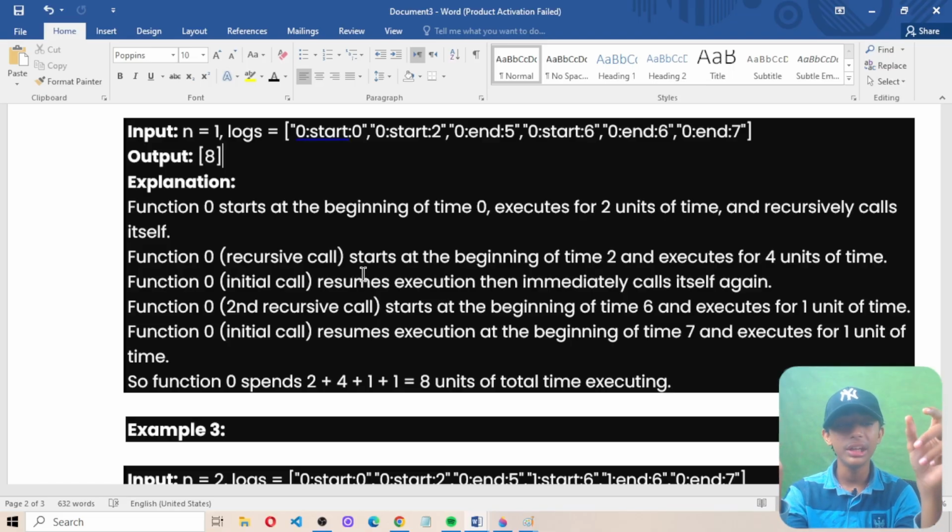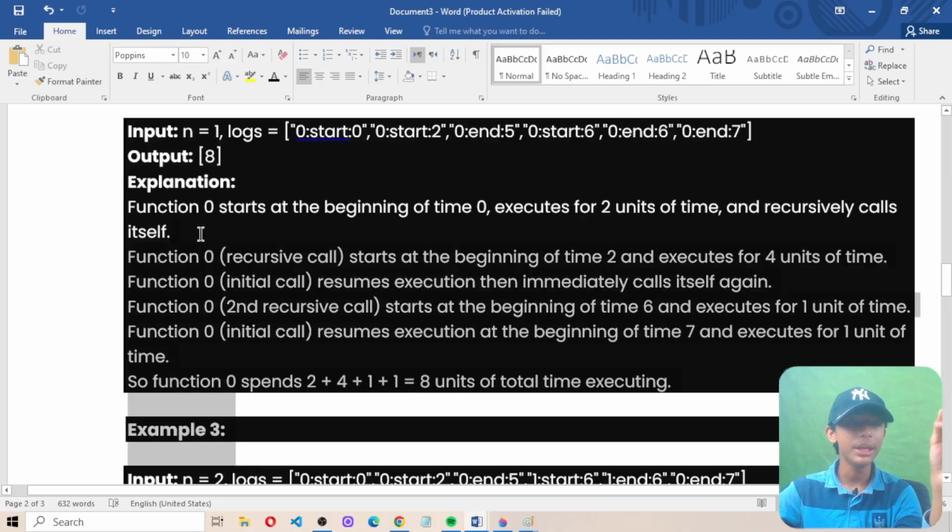Now, function 0's initial call resumes execution at the beginning of time 7 and executes for 1 unit of time. So function 0 spans 2 plus 4 plus 1 plus 1, which equals 8 units of total time executing. So that's why the output is 8.